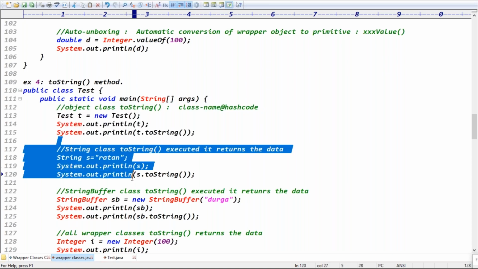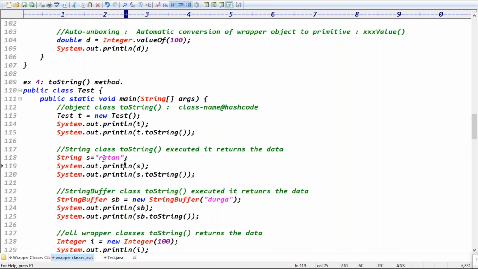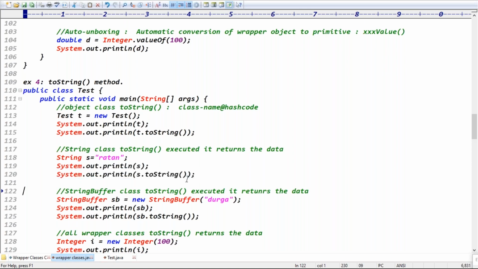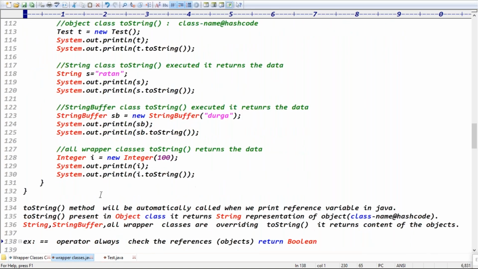But here, what does the String class toString return? I said clearly, the String class is overriding the toString method. String class toString returns the data, right? And even the StringBuffer class also returns the data, right? And even all wrapper classes also, guys.